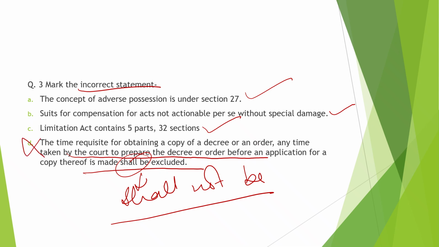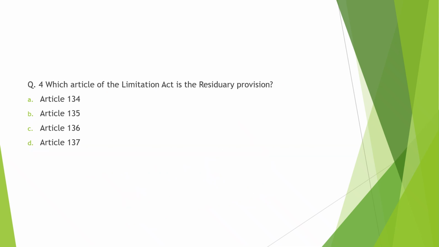Now next, which article of the Limitation Act is the residuary provision? So your residuary provision or residuary article is 137. How much time does it prescribe? It prescribes 3 years time.